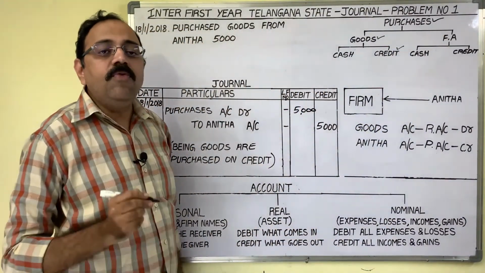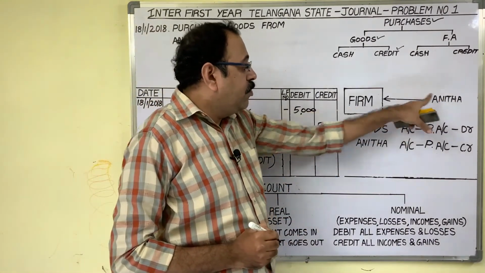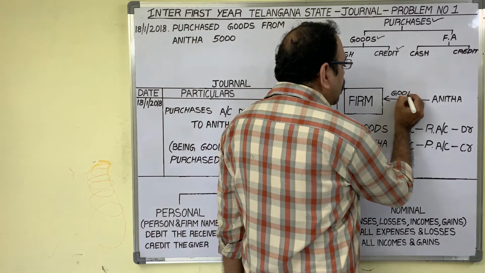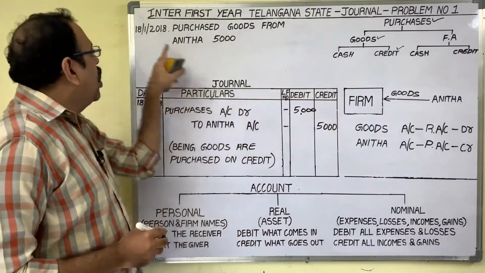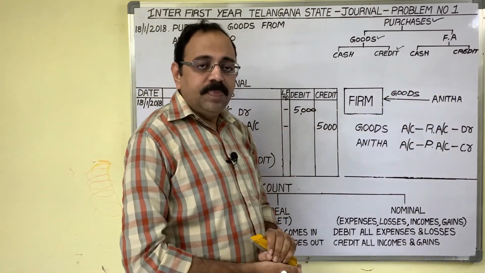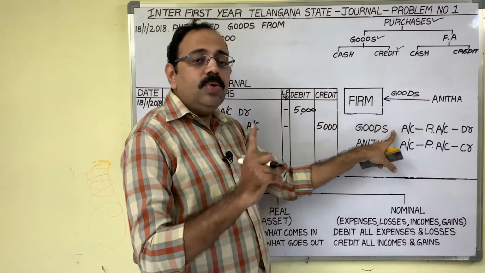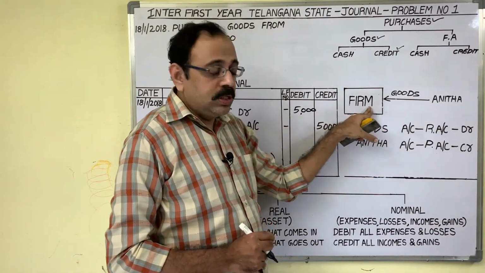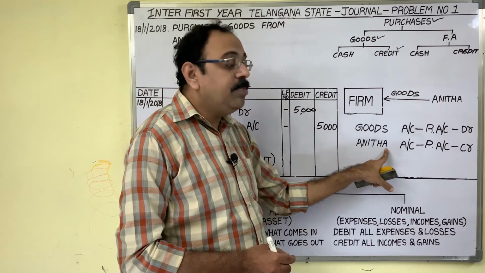Credit purchase of goods is a transaction. Now from Anita we are purchasing goods. So what is coming to us? Goods. And as this is a credit purchase, on the 18th day from the firm nothing is going to Anita. So two accounts we have to pick now. Goods are coming, therefore goods account is one account, and from Anita we are receiving those goods, therefore Anita account is another account. Why am I considering the person name here?